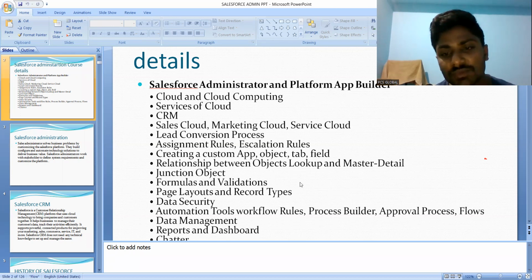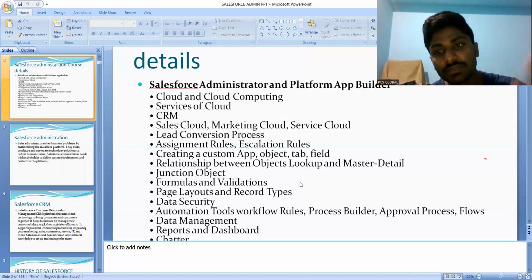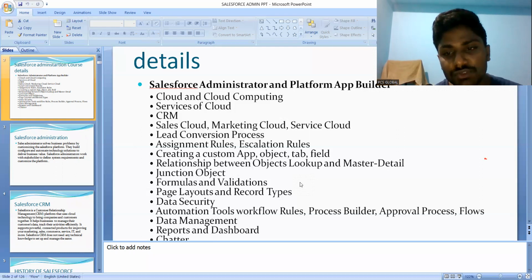And here process builders are also there. In process builders we are making how the process will be, which objects you have selected, and what the flows are. The process builders, approval process and flow charts use programming knowledge for how we create the flow charts. The process you applied can be made in the process builders, approval process and flow builders, and it will be shown here.